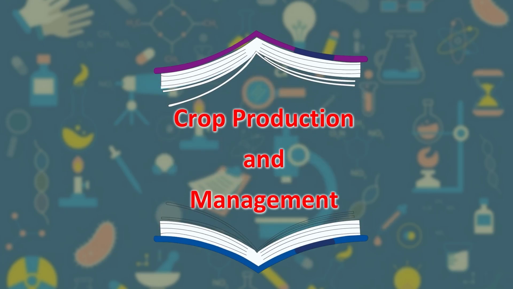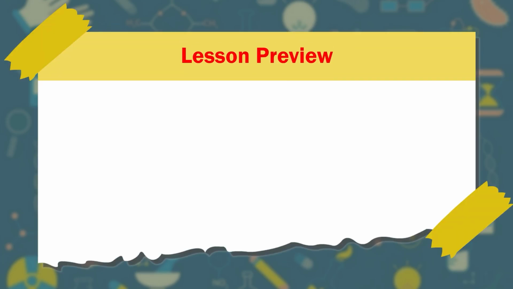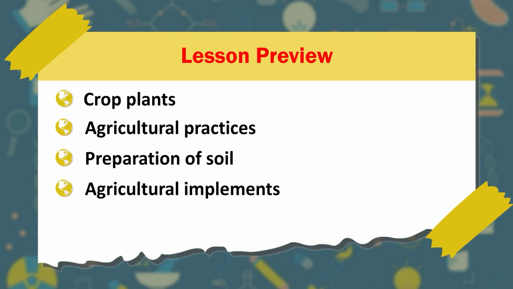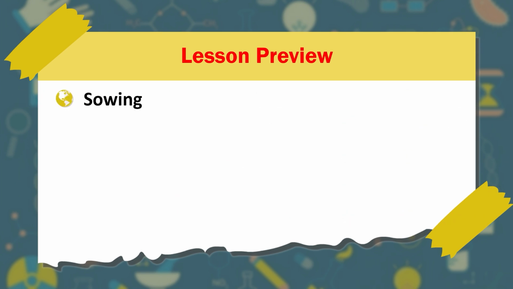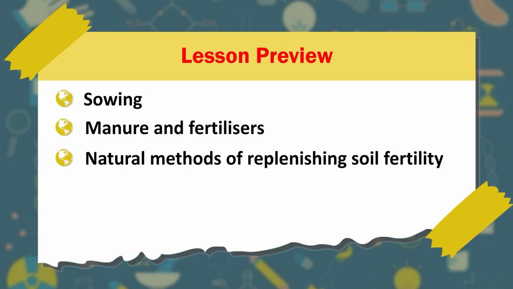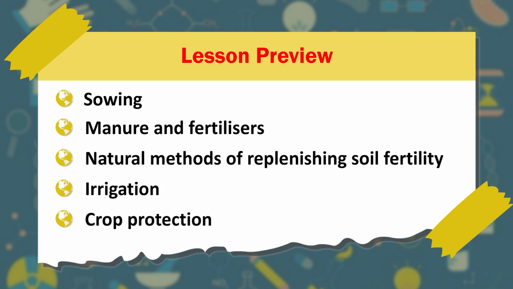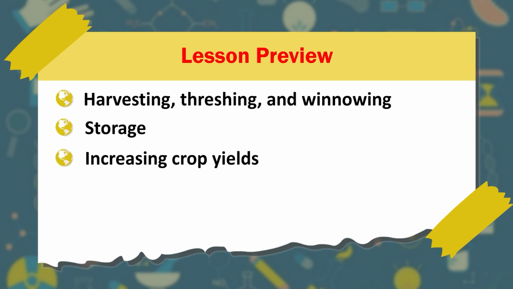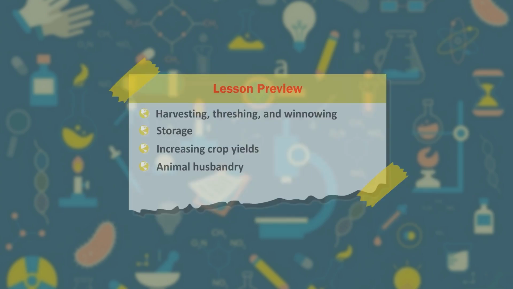Crop production and management. Lesson preview. Crop plants. Agricultural practices. Preparation of soil. Agricultural implements. Seed selection. Sowing. Manure and fertilizers. Natural methods of replenishing soil fertility. Irrigation. Crop protection. Harvesting, threshing, and winnowing. Storage. Increasing crop yields. Animal husbandry.